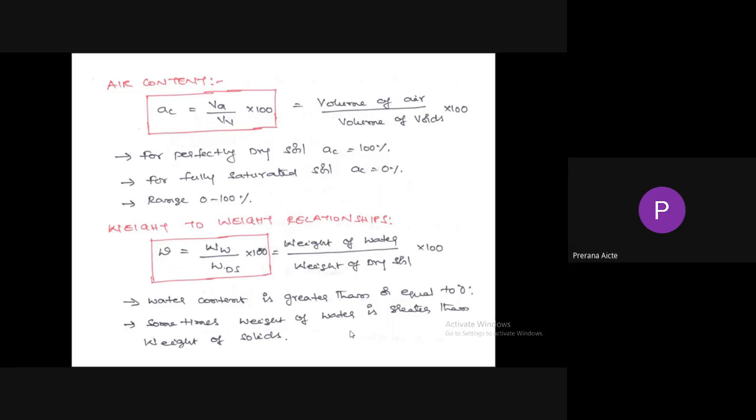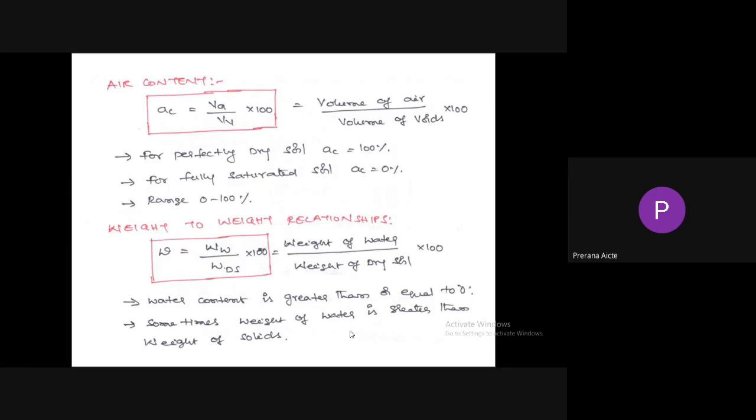So for perfectly dry soil, air content equals 100% because all the voids are filled with air. Volume of air equals volume of voids. For fully saturated soil, air content equals 0% because all the voids are filled with water. There will not be any air. So the range is 0 to 100%.